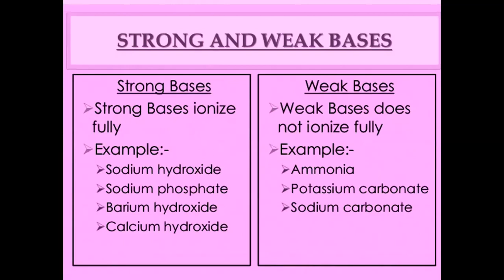Strong bases ionize fully and give large amount of hydroxide ions, like, for example, sodium hydroxide, barium hydroxide, calcium hydroxide. Whereas weak bases do not ionize fully and give less amount of hydroxide ions, like for example, ammonia, sodium carbonate, potassium carbonate, and so on.